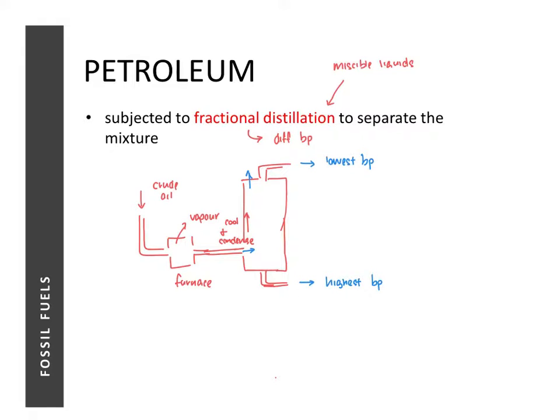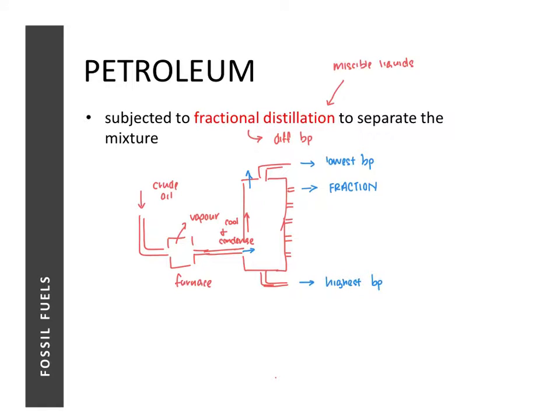So depending on the boiling points of the components in the mixture, they will condense and be collected at different points of the column. Each part that's collected is given a special name. It's called a fraction.